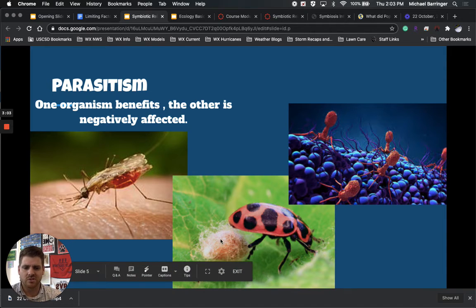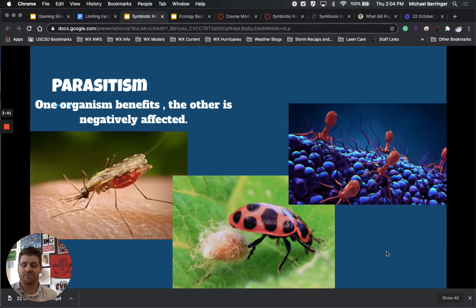Now these ones over here, this one with the ladybug down here, is kind of crazy. This is what happens when a wasp comes down and is a parasite to the ladybug. It kind of turns the ladybug into a little bit of a zombie. Essentially, the wasp lays its eggs inside of the ladybug, and then the ladybug develops a sac on the bottom side of it, and it just carries around the wasp the entire time. And then the ladybug ends up protecting the wasp cocoon until the wasp is ready to come out, and then the ladybug is dead because of it, but the wasp had a perfect place to be born. So that is definitely a form of parasitism.